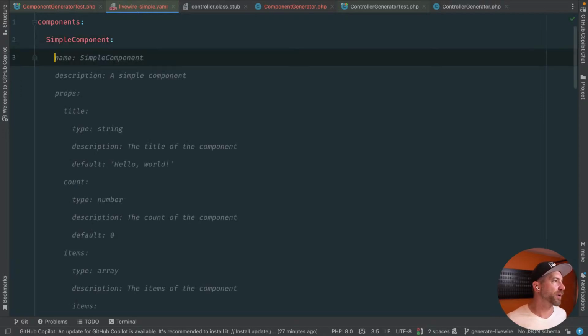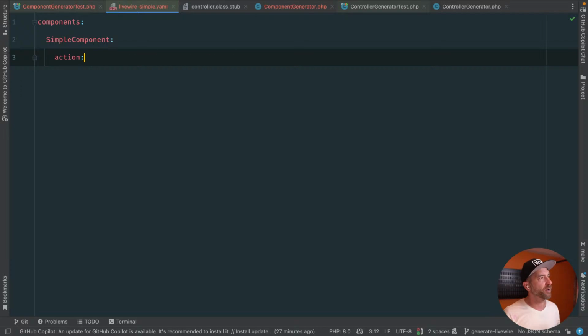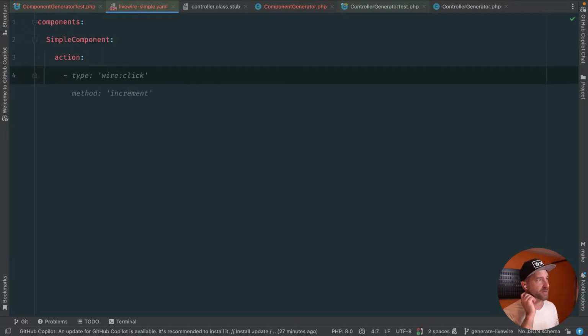I think the simple component, the idea here is that you effectively at least have some kind of primary action, right? So we could just say something like, action, and here we could just say something very, very straightforward that you're gonna do inside of here. So we could just say something like, redirect to some other place, right?